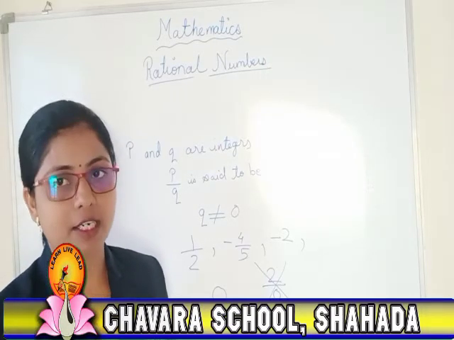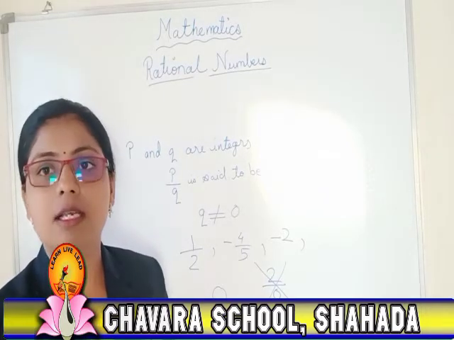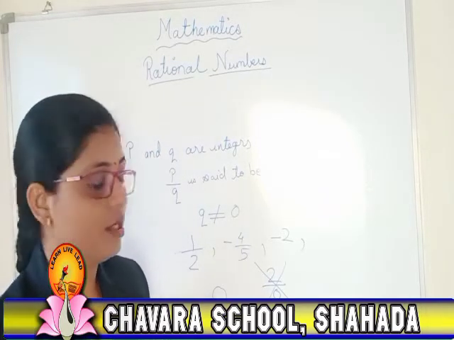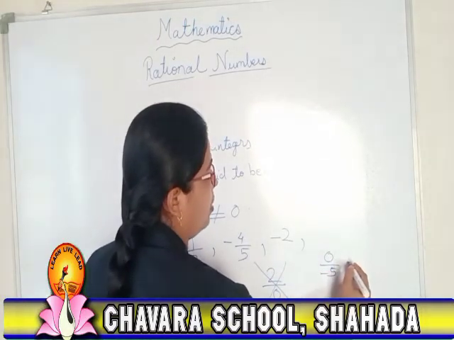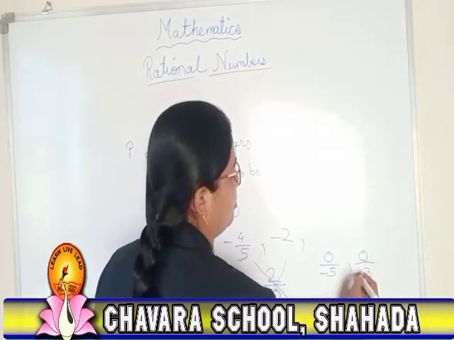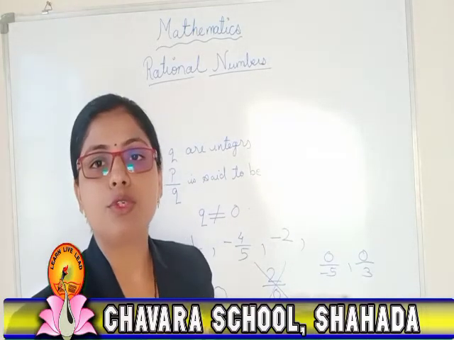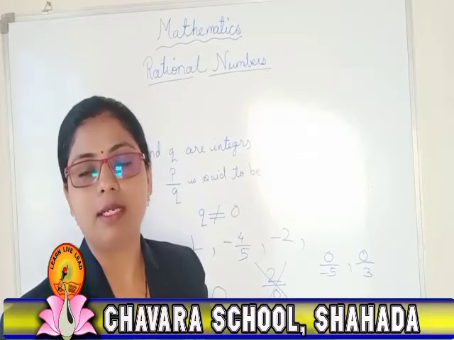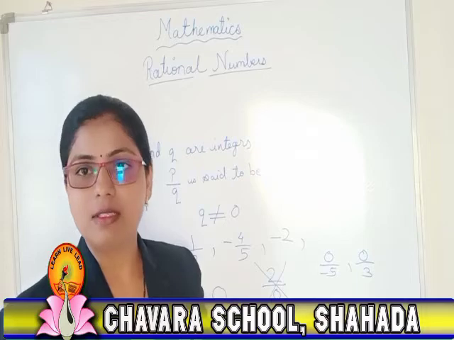But if 0 is in the denominator, then definitely it is not a rational number. For example, suppose 0 upon -5 or 0 upon 3, numbers like that. If it is given like that, you should say that it is a rational number, since 0 is also a rational number. Clear with this topic?